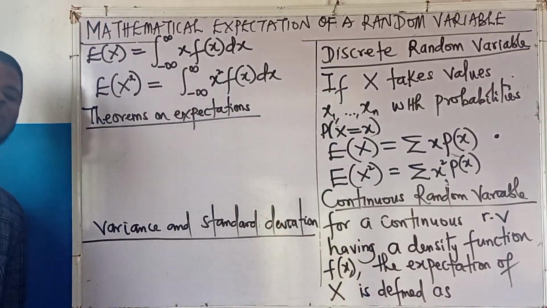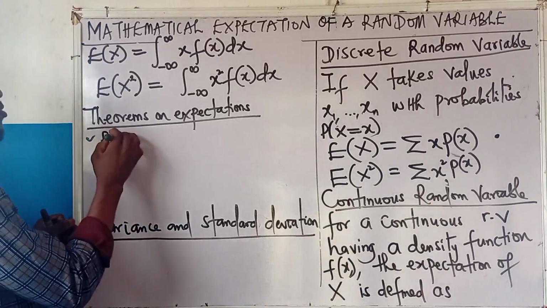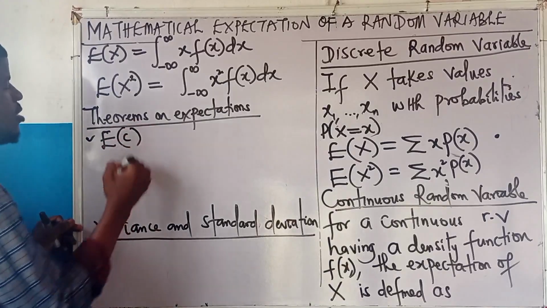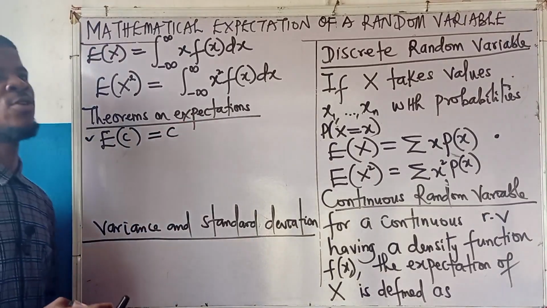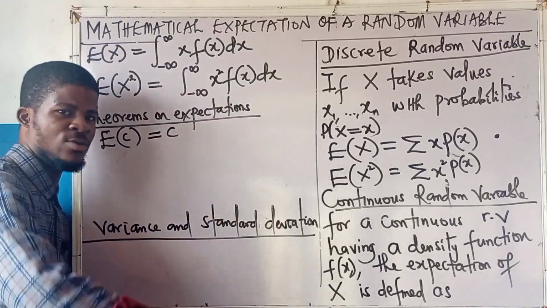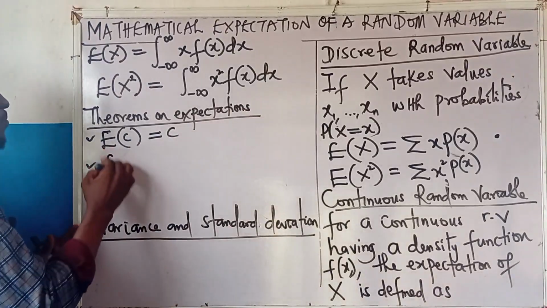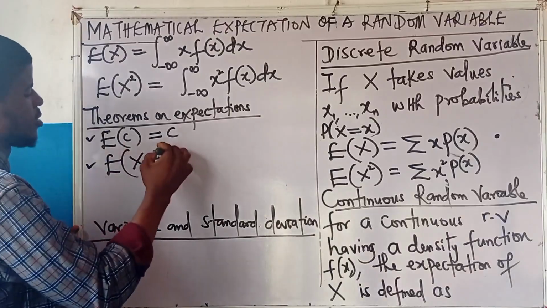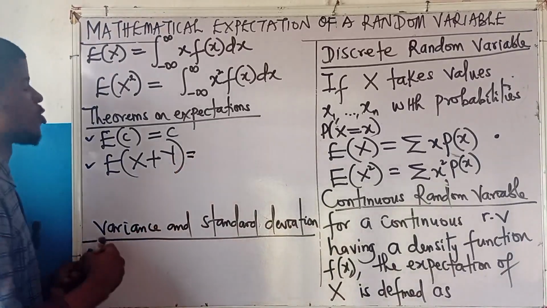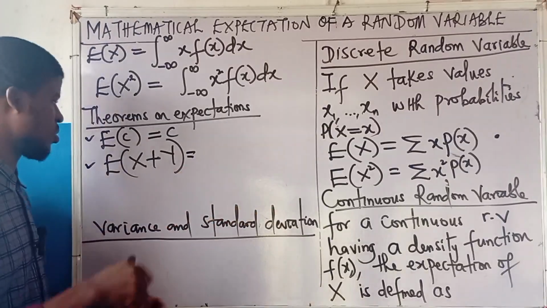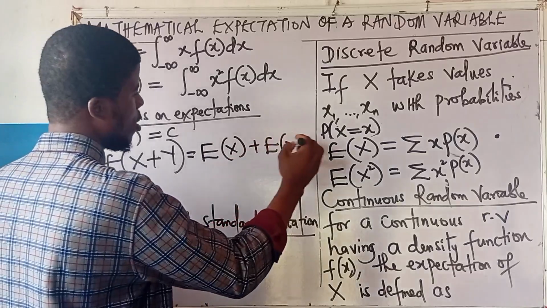There are some things about mathematical expectation that we should know. One of them is that the expected value of a constant, E of c, let's say c is a constant, it is the same as the constant. So the expected value of a numerical value is also the value. Now, the expected value of the sum of x and y, two random variables, is the sum of the individual expectations. That is it. Expectation of x plus the expectation of y.